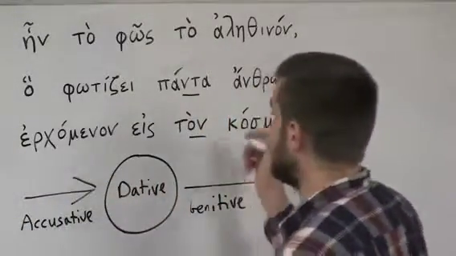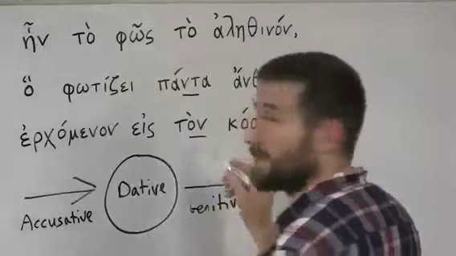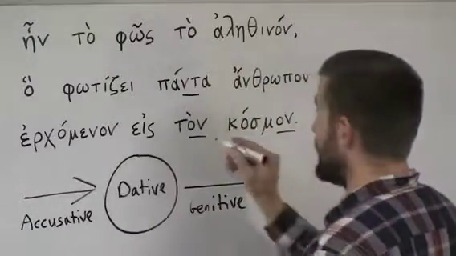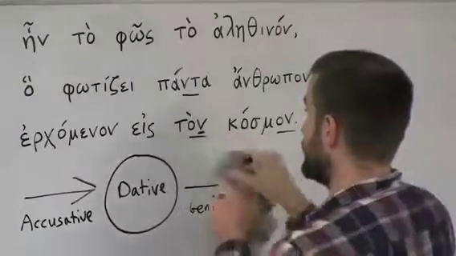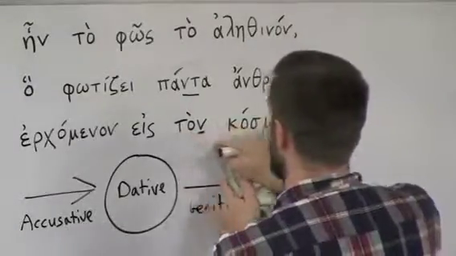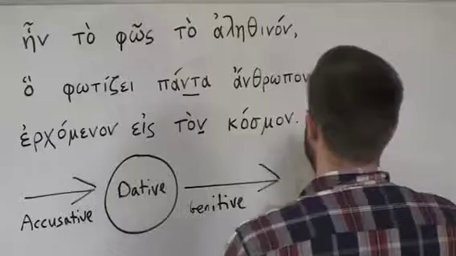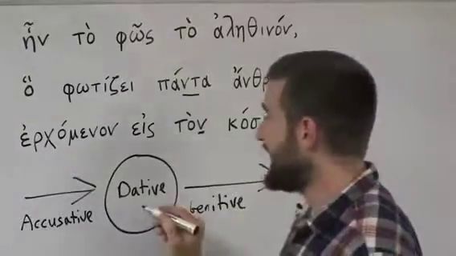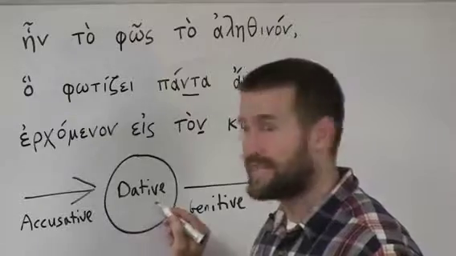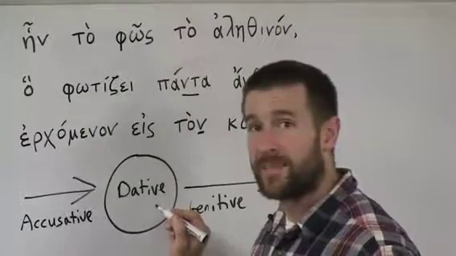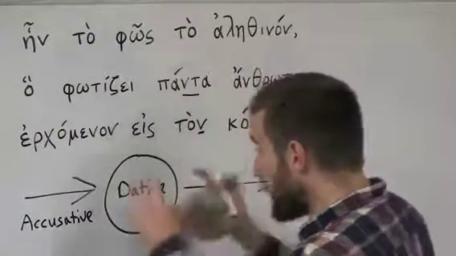And a letter that you'll see really commonly associated with that, in this singular form right here, is this nu on the end, right? This letter right here. Ton kosmon, ton theon, right? That's pretty common. And then the dative, okay? In the singular, remember that iota subscript was the telltale letter at the end of the singular dative case. That's for where things are.